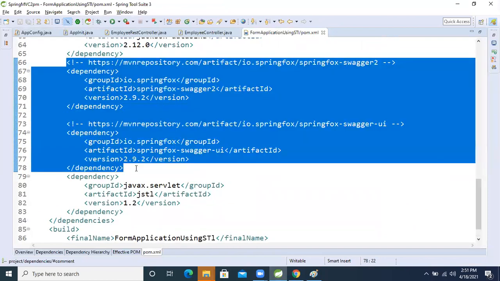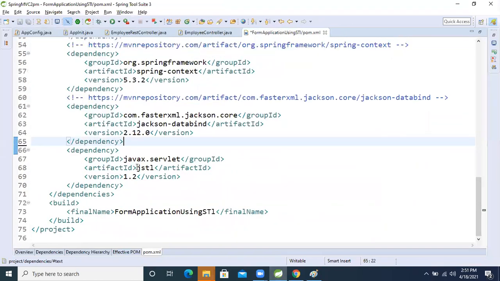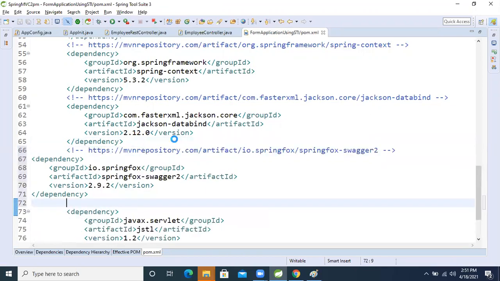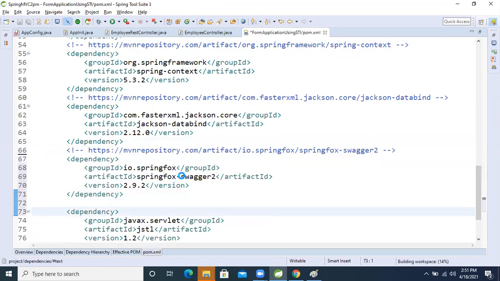Okay, so now paste it. After pasting, the Swagger 2 dependency is in our pom.xml.